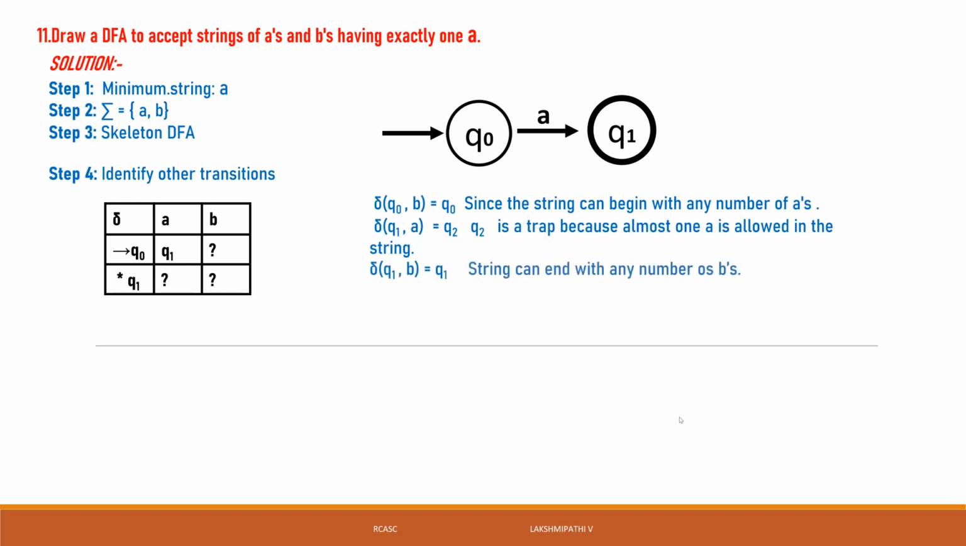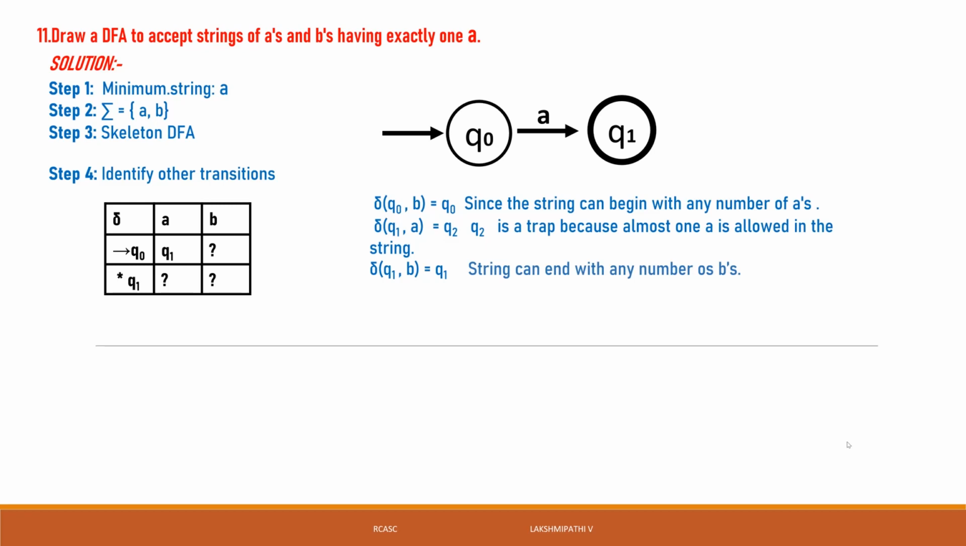Then q1 of a is q2. The q1 of b is q1 only. Okay, students, first it will take a number of b's, then one a, then again a number of b's. For example, bab, bba, or abb. This type of strings will be accepted. That's why we can write q1 of b is also q1 only.